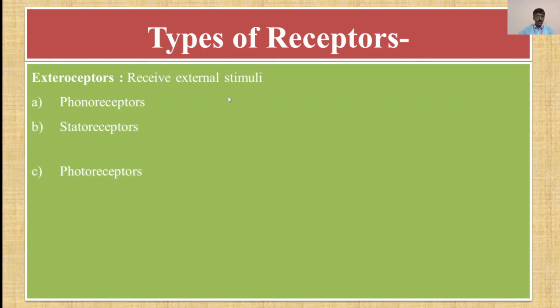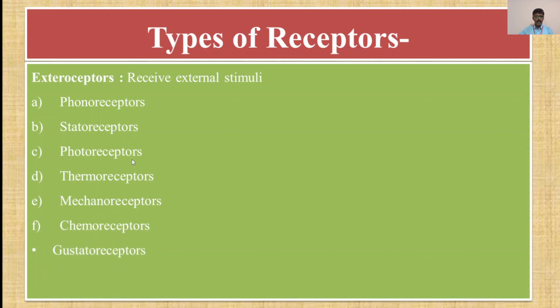Here the phonoreceptors, statoreceptors, and photoreceptors are present, and I will explain all the points about these receptors. The phonoreceptors are located in the internal ear, organ of Corti. It is responsible for the function of sound reception.